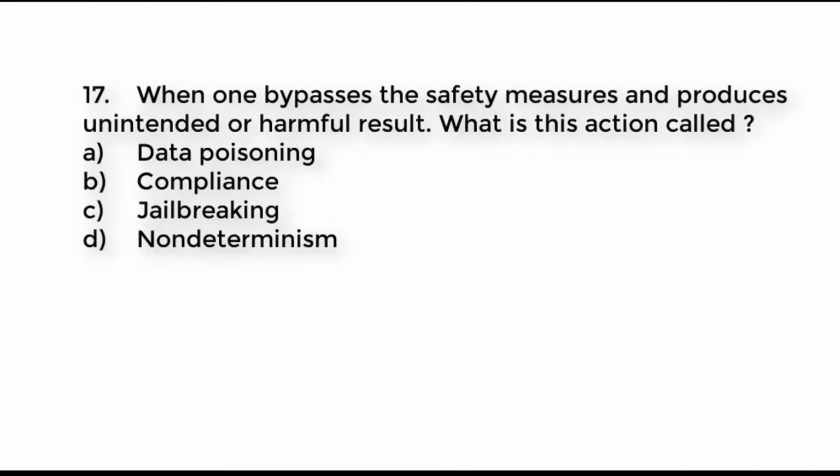Question number 17. When one bypasses the safety measures and produces unintended or harmful result, what is this action called? A. Data poisoning. B. Compliance. C. Jailbreaking. D. Non-determinism. Try to guess the right answer.